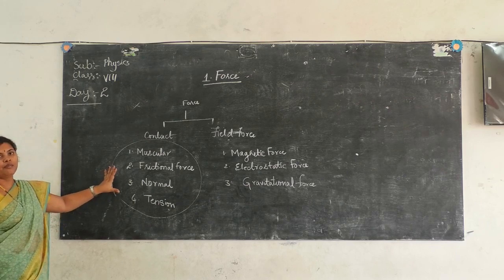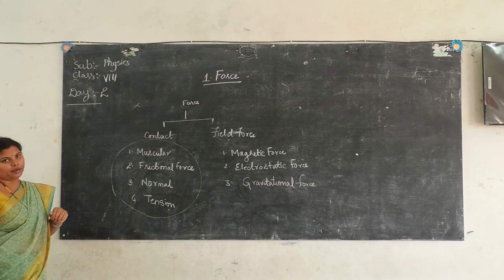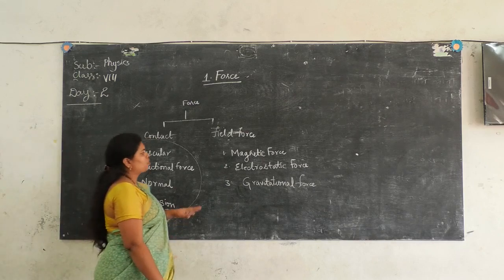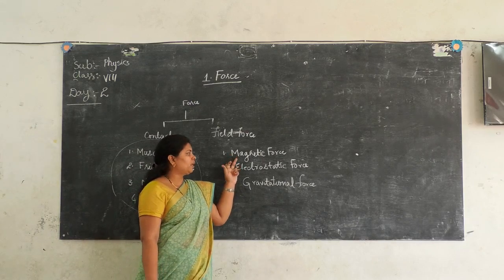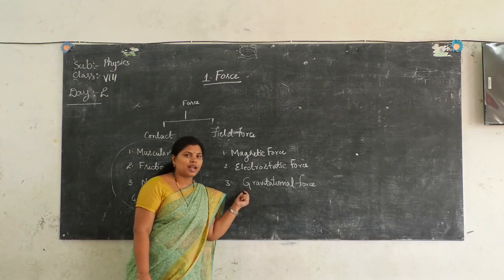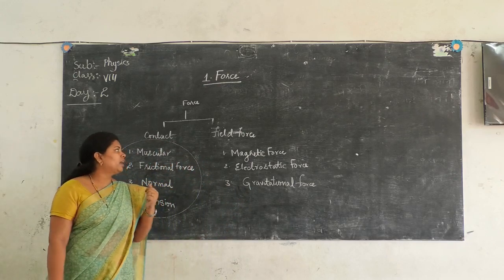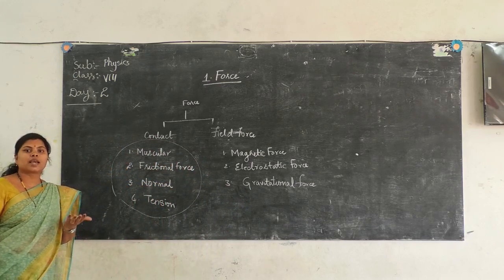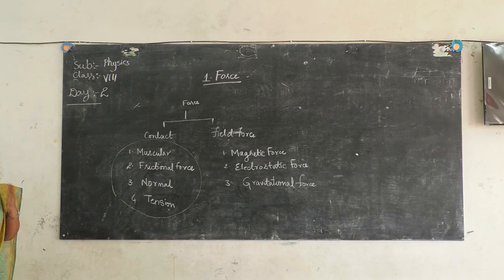So that's why we call these forces contact forces. Coming to the field forces, magnetic force, electrostatic force and gravitational force come under field forces. Field forces can also be called non-contact forces.